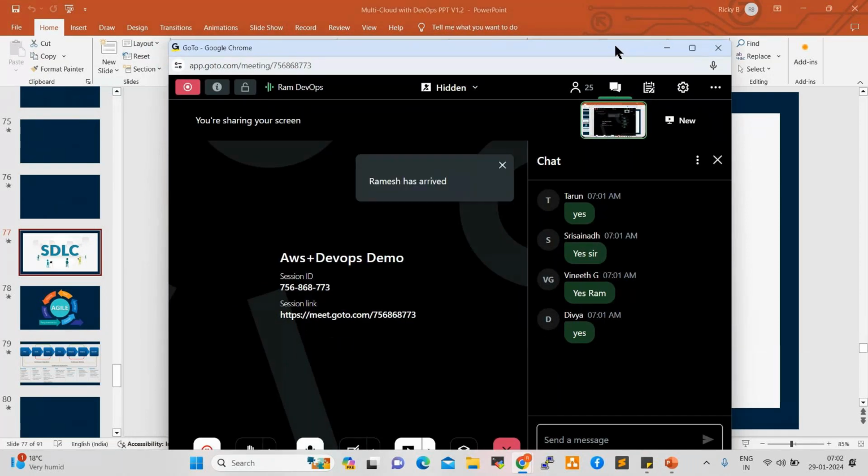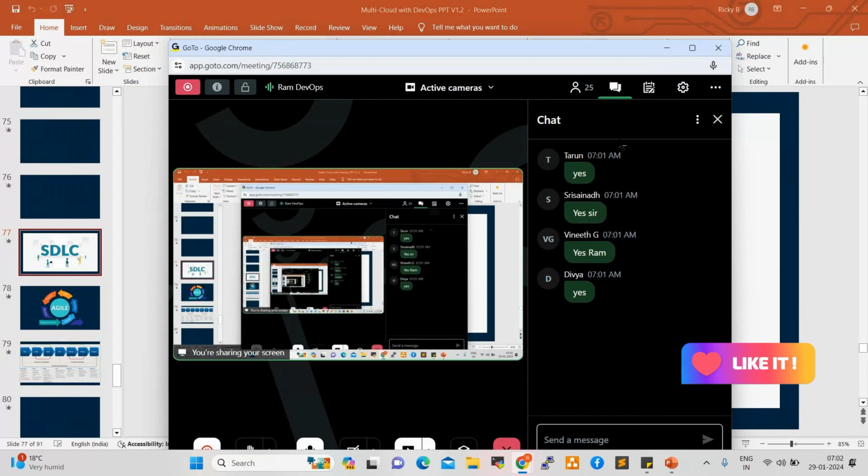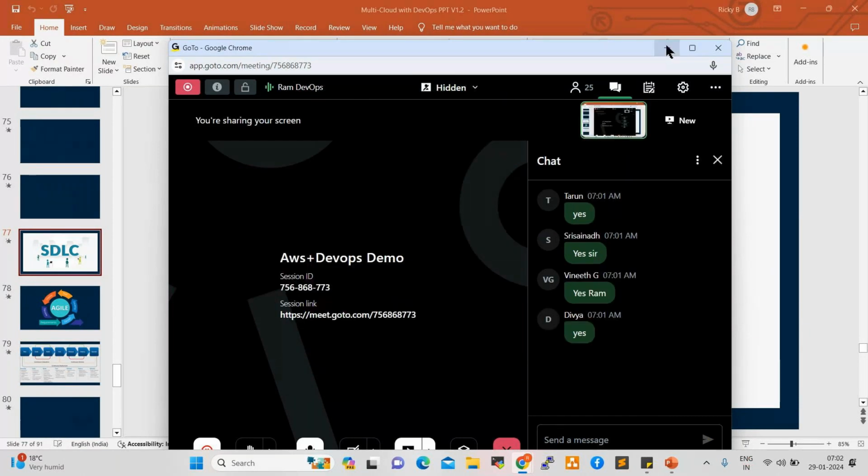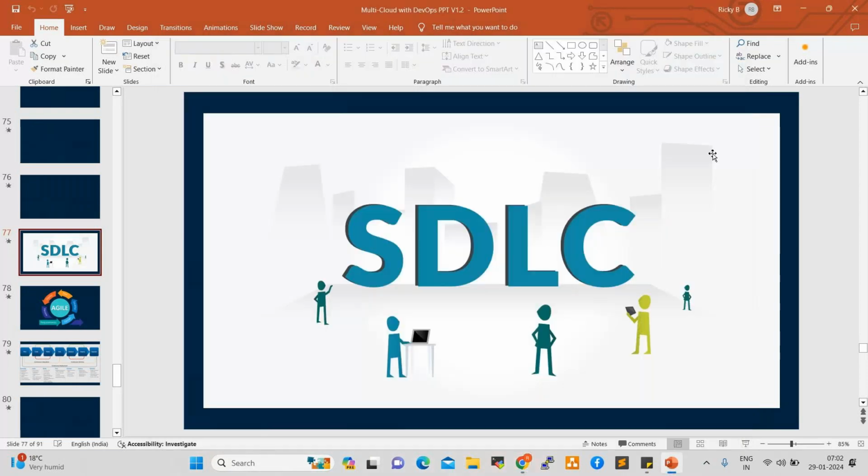So this is SDLC, software development lifecycle, right? Every project team, every organization is following this SDLC. Currently, Agile is the number one choice for every project team, because of parallel development. Earlier we used to use waterfall methodology, where we used sequential development. Now every project team uses SDLC for parallel development.